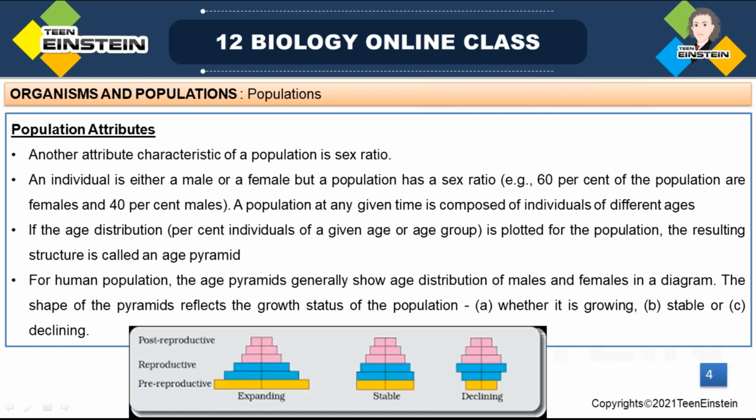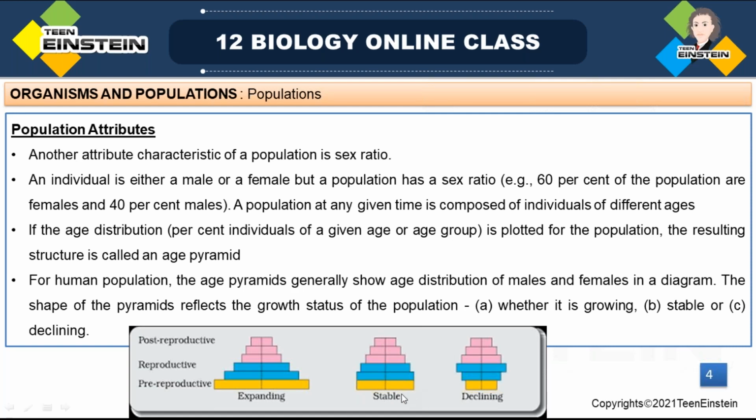Next is bell-shaped. In bell-shaped, pre-reproductive individuals will be more than reproductive individuals. There is a slight difference between the pre-reproductive and reproductive.